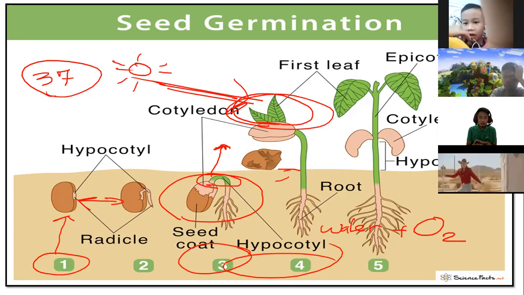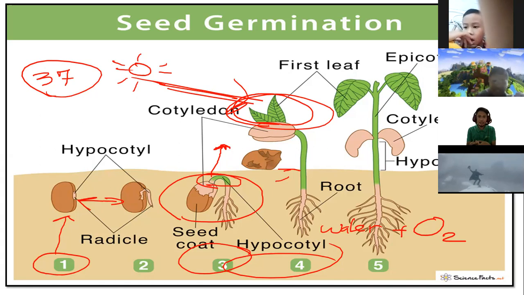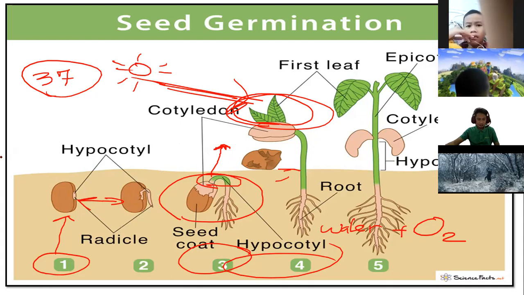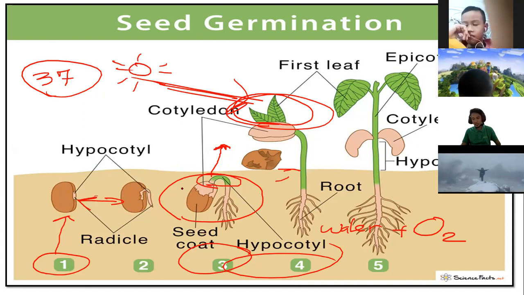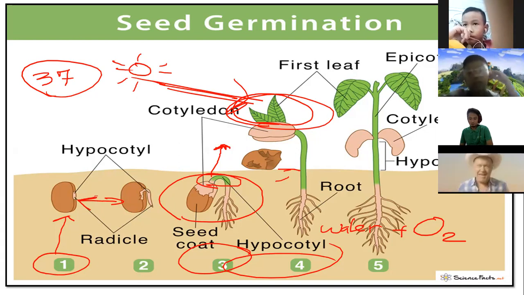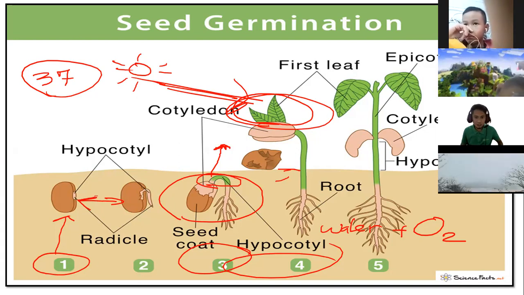So that one again, the cotyledon, the leaves will create, will cook, will make food for the plant. So until this one here, it will grow. The seedling is able to make its own food when the green leaves have developed. So again, this one is what we call germination. Okay, germination. So I hope you understand the lesson about classifying plants.